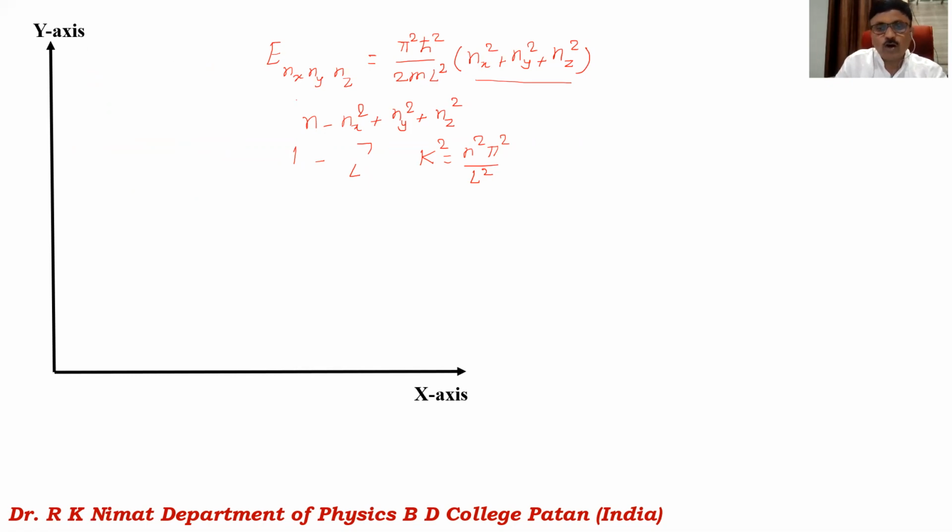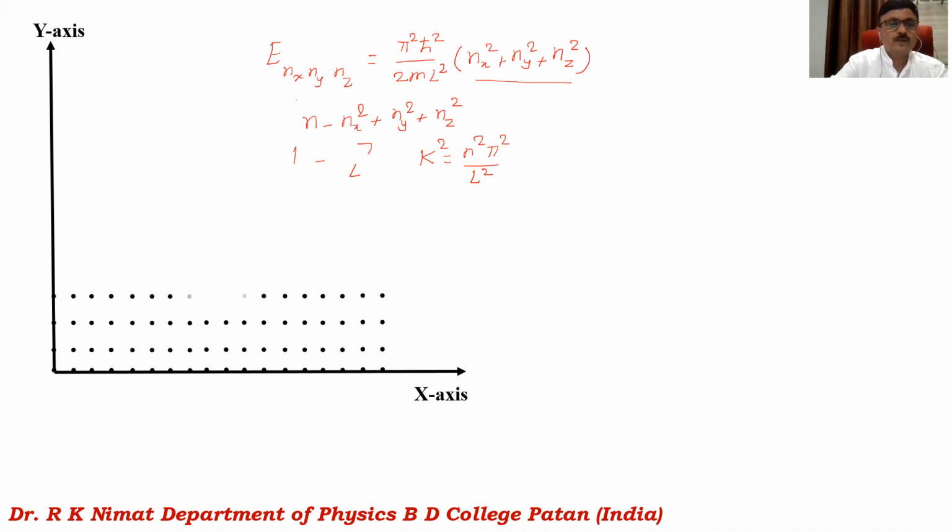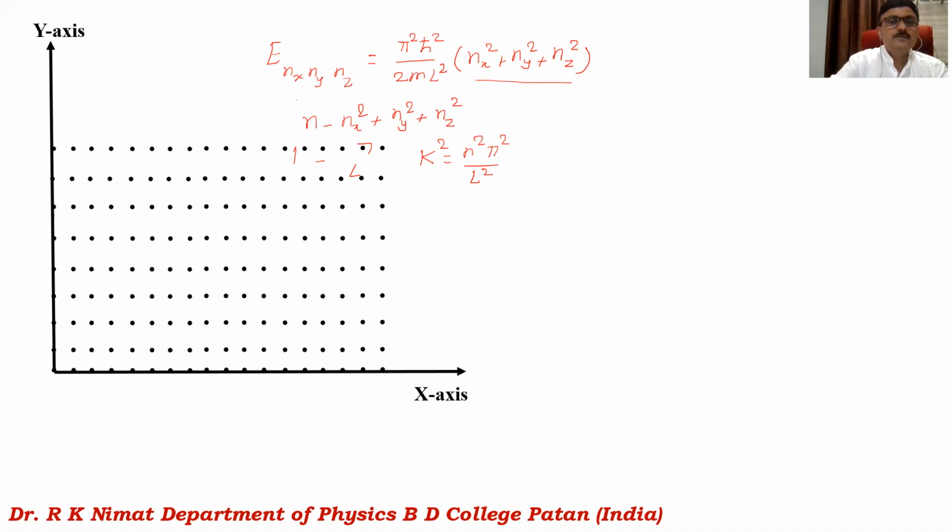So we'll plot all such points in order to calculate the number of oscillators per unit volume. We can plot the points like this. So these are nothing but the points that can be plotted. Each point has a particular set of nx, ny, nz.